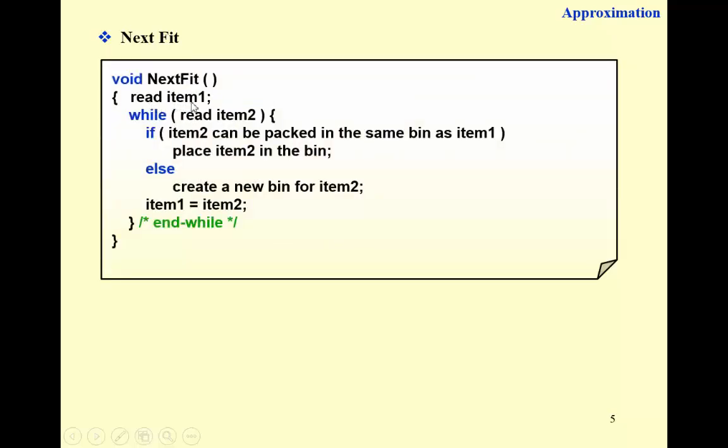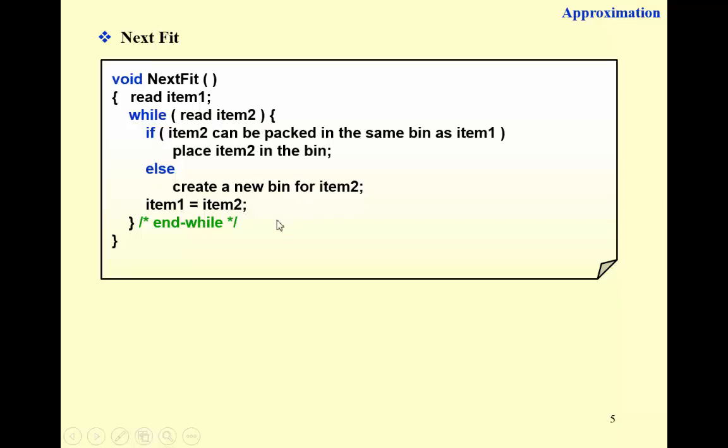We start from the first item and then pack it in a new bin for sure, and then read the next one. If the next one can be packed in the same bin as the first one, we place them together in the same bin. Otherwise, we create a new bin for item 2, and then update item 1 to be item 2, and we are ready to read the next one.